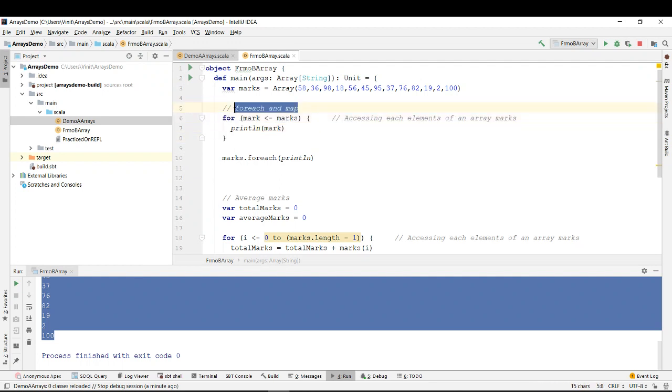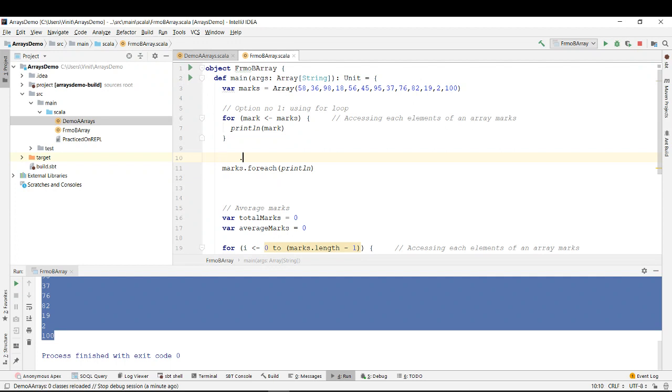So I will say this is option number one using for loop, and this is option number two using for each. The difference is very clear.